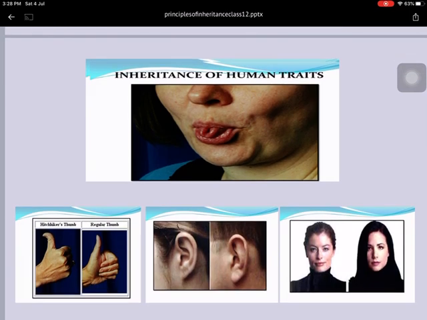Now try to see all these images: rolling tongue, Hitchcock thumb, regular thumb. Rolling tongue is a trait. Not all persons can roll their tongue. Just like you can't fold your thumb in backward direction, some persons can do that. Attached earlobe and free earlobe.